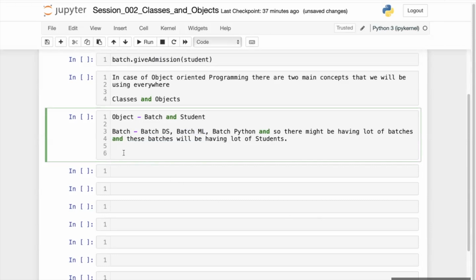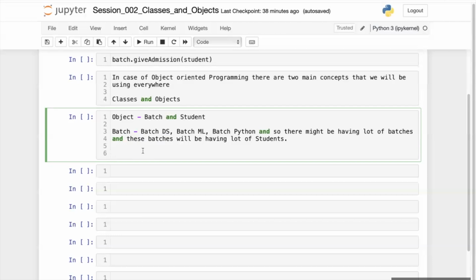Second thing is that all these batches, whether a DS batch or ML batch or Python batch or whatsoever batch, will have a similar kind of data with them. Why similar data? Because they will have similar students and similar things in the batch.